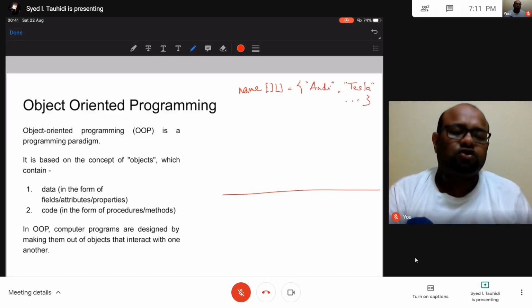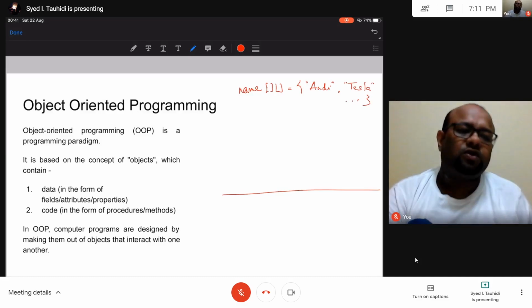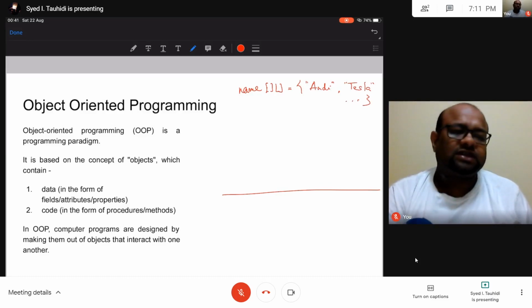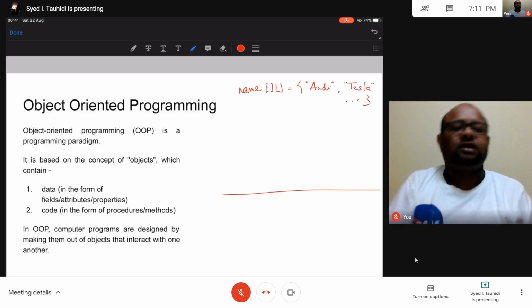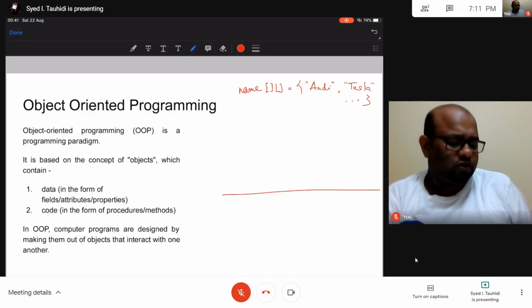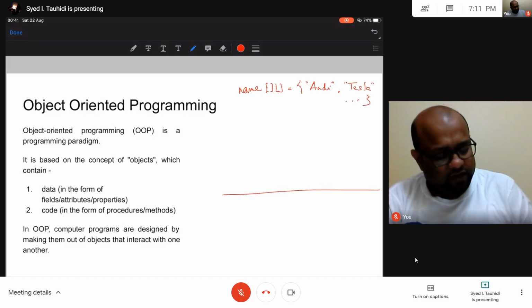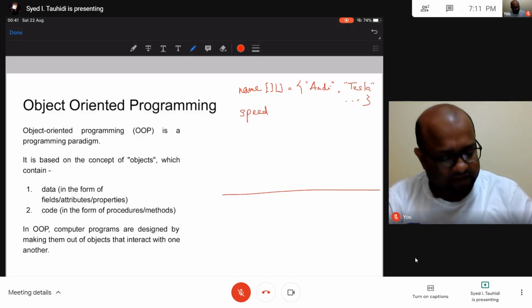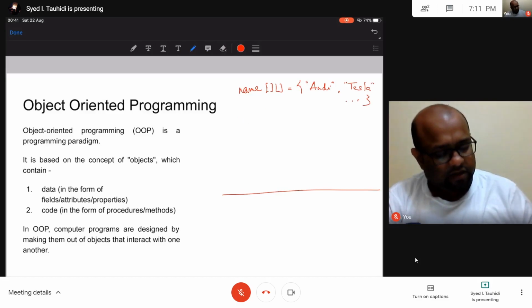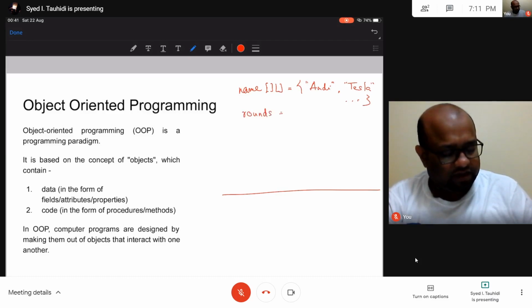Let us not worry about the syntax of the programming language in this class. I'm going to just show you some concepts. We are going to go into syntax and more details, and execute proper programs, in the next class. So in today's class, let us just look at the concepts from a theoretical perspective. I have one array in which the names of the cars would be there, and in another array I will need, sorry, not speed, it will be rounds, the number of rounds that the wheels have rotated. This is going to be an array of integers, so somewhat 1000, 2000 or whatever.